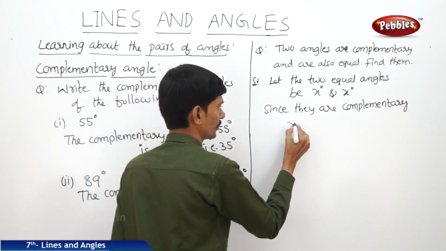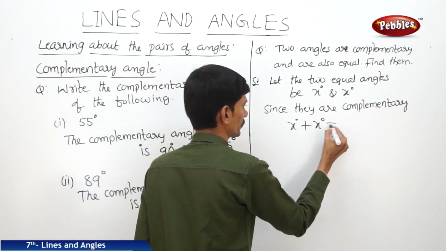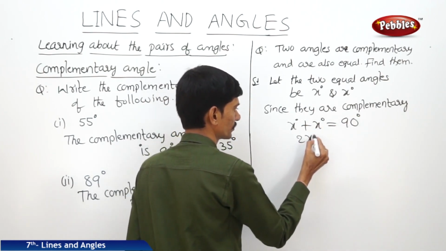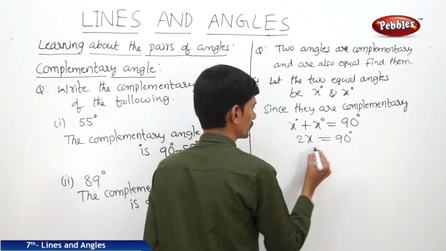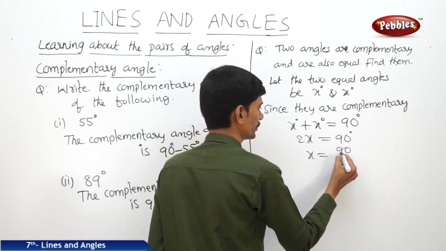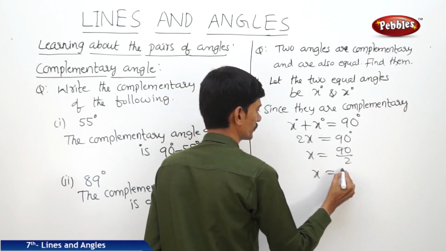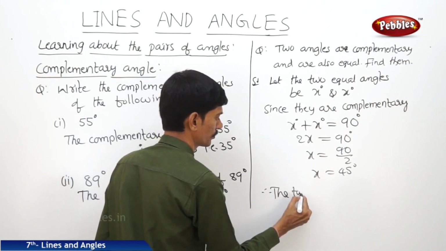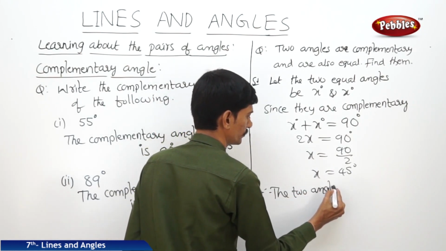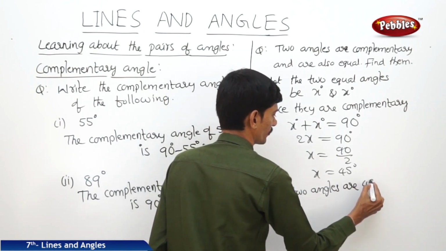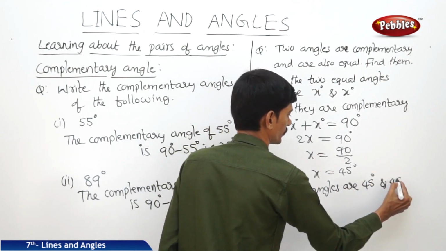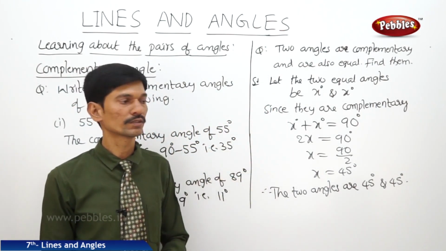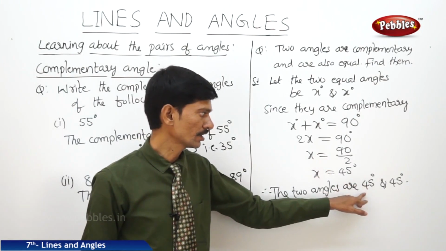So here x degrees plus x degrees equals 90 degrees. So x plus x, 2x equals 90 degrees. Then x equals 90 by 2, and then x equals 45 degrees. Therefore the two angles are 45 degrees. And so if the two angles are complementary and also equal, then the two angles must be 45 degrees and 45